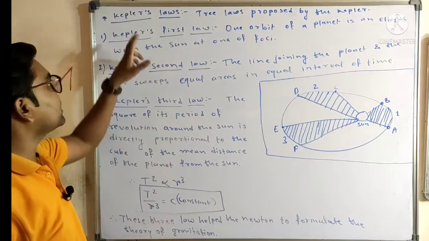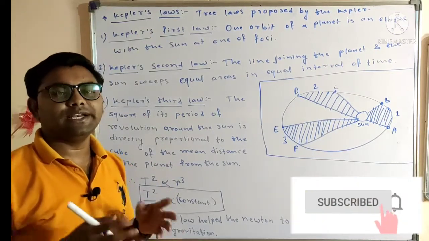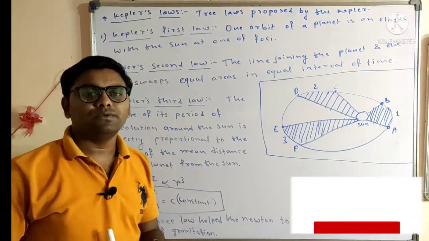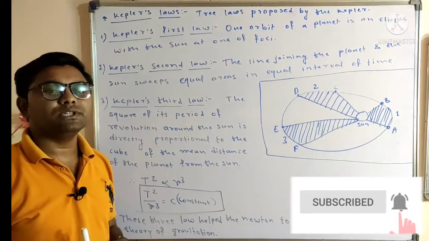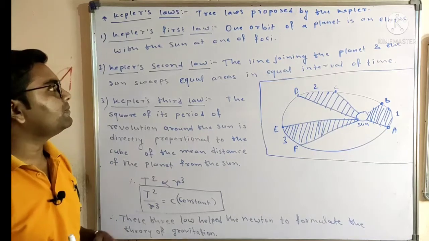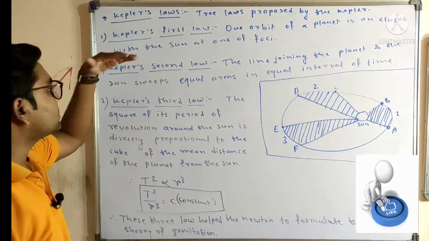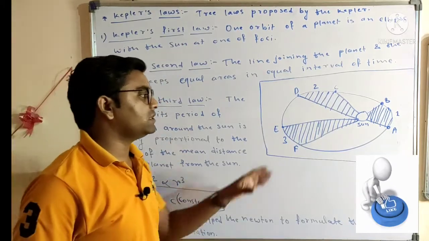In today's lecture, we are going to complete the State Board Science Part 1, from the gravitation chapter, Kepler's laws. We will discuss the three laws in detail, what is given in those laws, and understand what Kepler says about them. All the laws will be covered in this lecture: Kepler's first law, second law, and third law, along with their derivation and the figure.